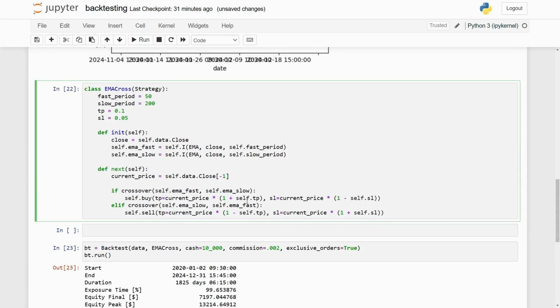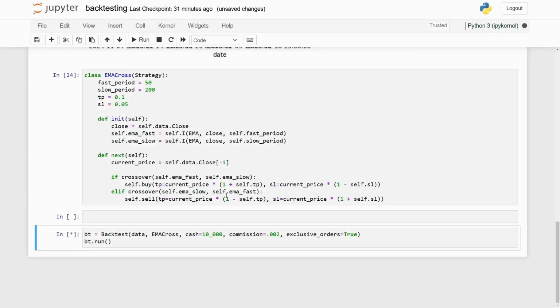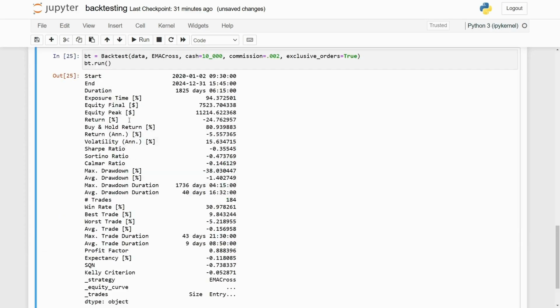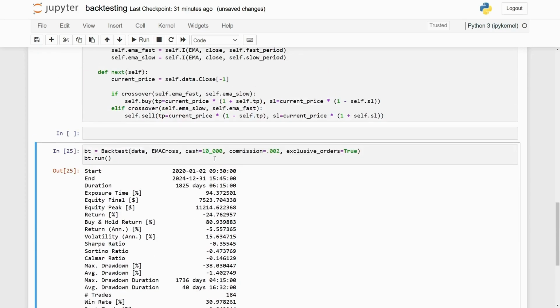Now, just before I do the optimization, I'm going to run this and we can see what the performance looks like. We see that the return is slightly better. It's not minus 28% anymore, it's minus 24%, but it's still not very good. So now let's do the optimization.